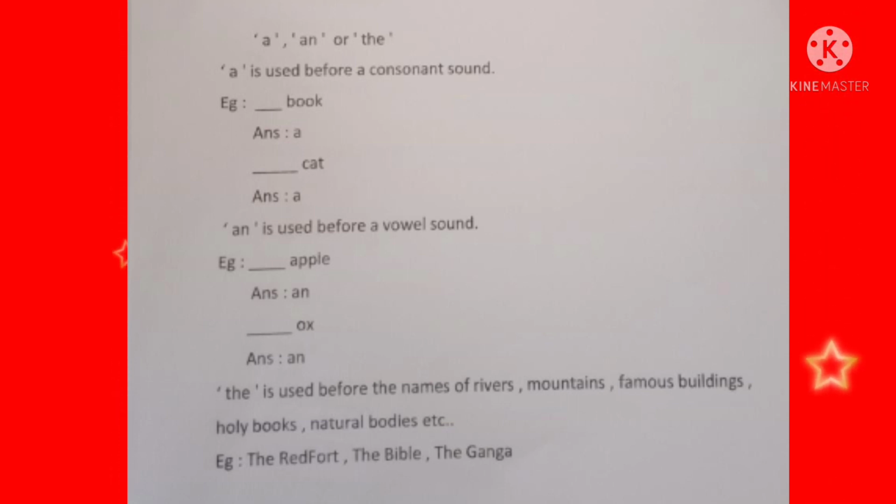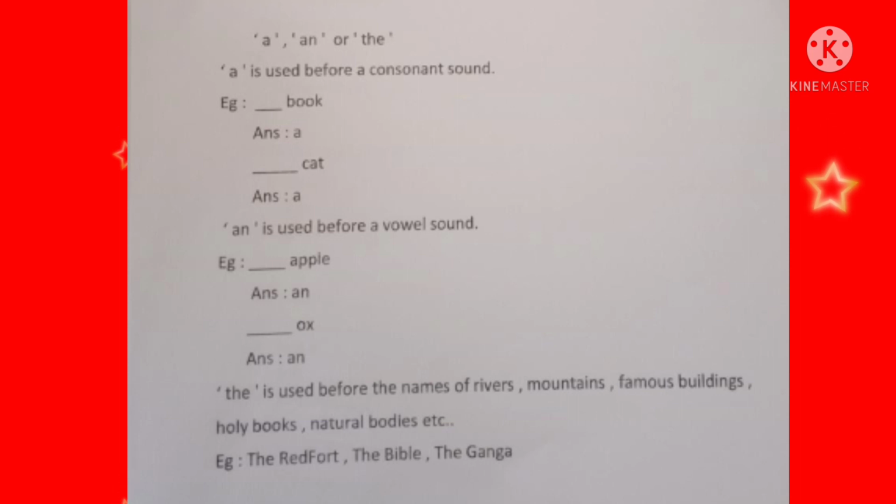An is used before a vowel sound. If the word is starting with a vowel sound, we are using an before that word. Example, blank apple. Answer, an apple. Blank ox. Answer, an ox. The next one, the. The is used before the names of rivers, mountains, famous buildings, holy books, natural bodies, etc.